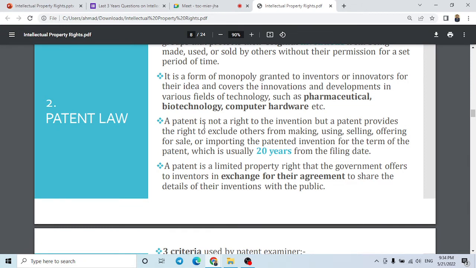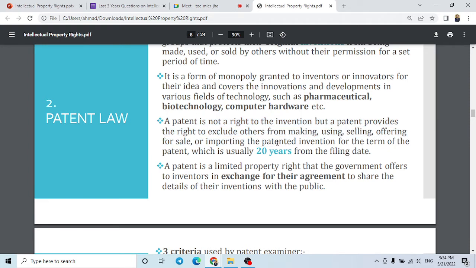So patent is given on an invention, but it is not a right to the invention. A patent provides the right to exclude others from making, using, selling, offering for sale.